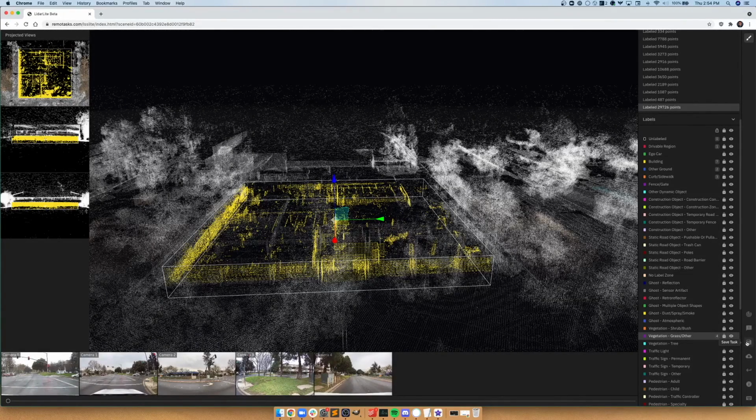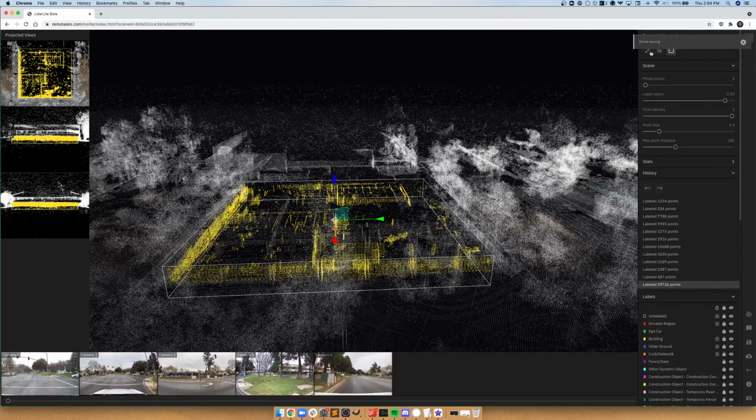Remember, you should always save your tasks, as we covered in the very beginning of this video, by clicking on the Save button here. If you're done working on the task and you're sure that all the labels are done precisely and you're confident in the work that you've done, you can click on the Submit Task button here as well. It'll give you a prompt, and if you are sure, you can press OK.